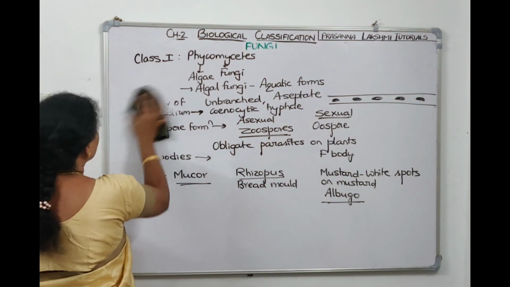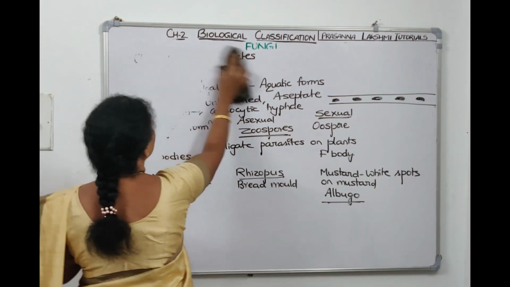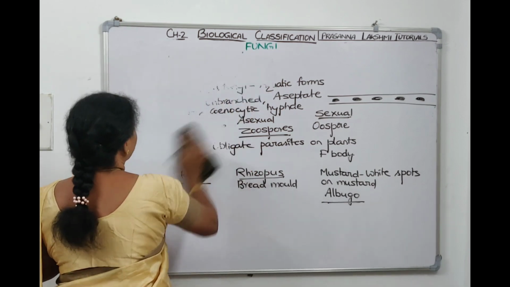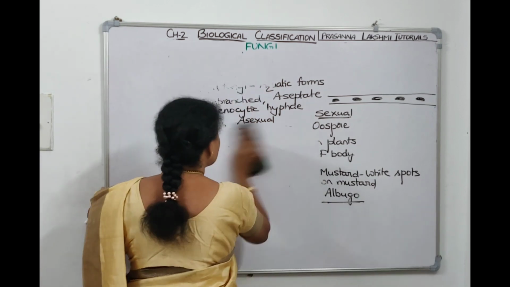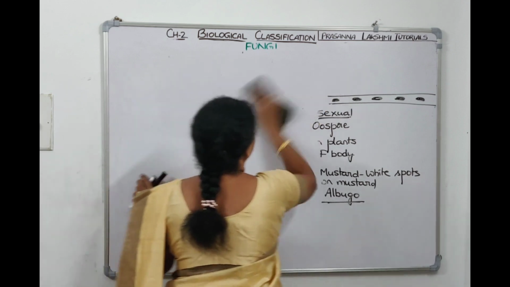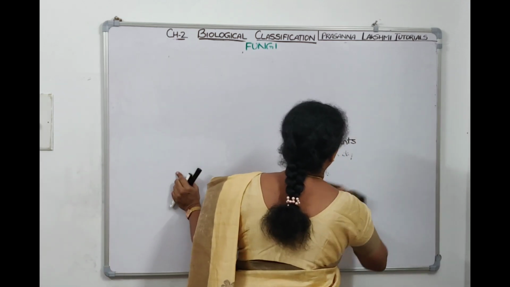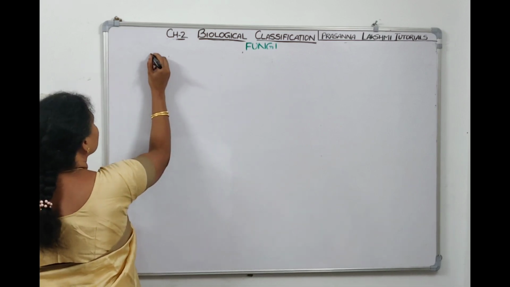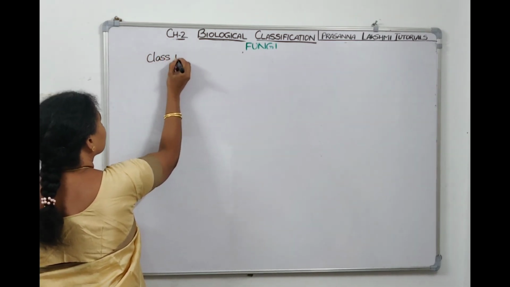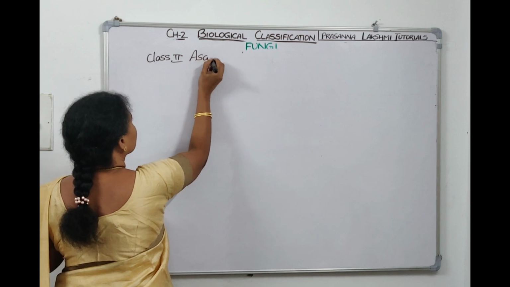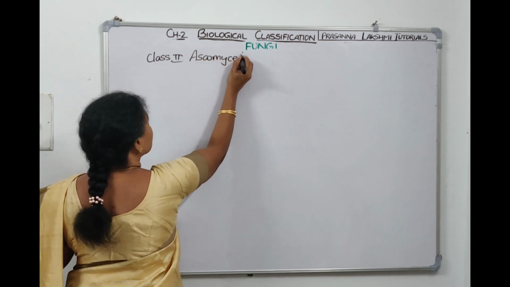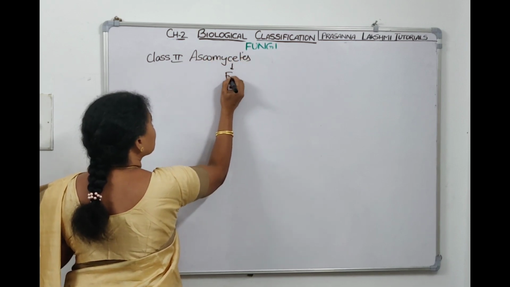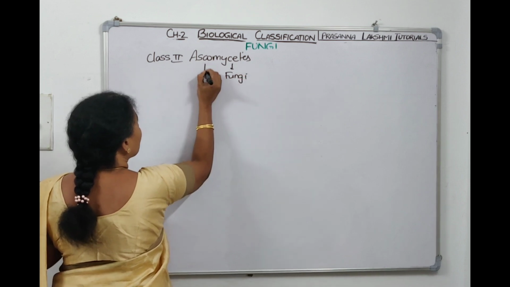Now the second class is called Ascomycetes. The first class is Phycomycetes and the second class is Ascomycetes. Phycomycetes is called algal fungi. Then what is Ascomycetes called? Mycetes means fungi.